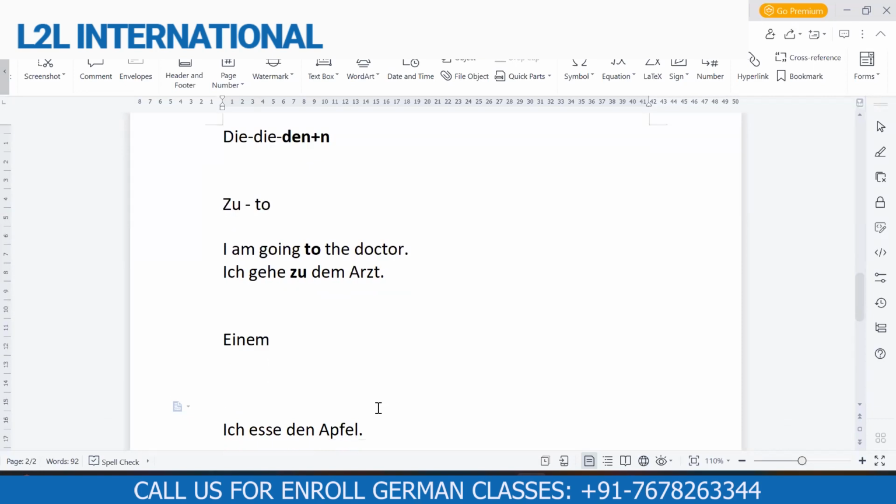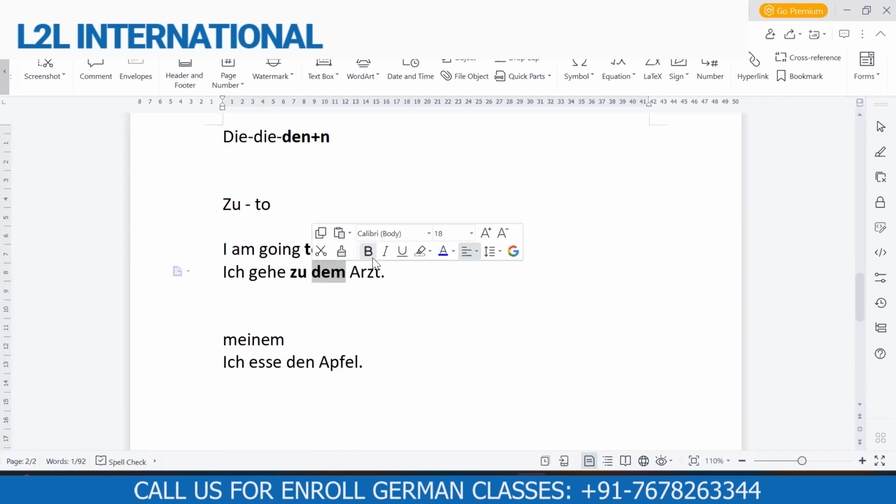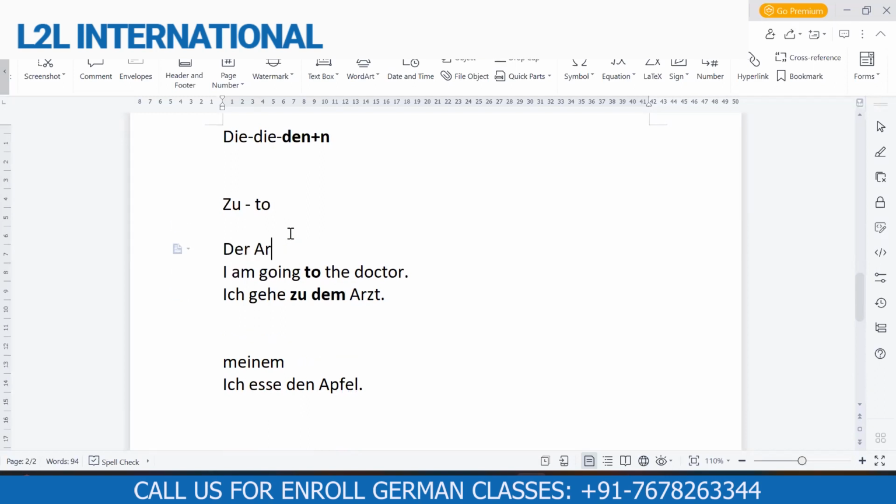No matter whatever the article is, if it's a possessive article, for example mein, it will change to meinem. Whether it's an unbestimmt article, that means ein, eine, or a bestimmt article, if the sentence is in dative, you have to place the dative article before the noun. So just because there is the article der for Arzt, and Arzt is a masculine noun in German, and as I told, der changes to dem when it comes to dative. So that's why we have dem here.